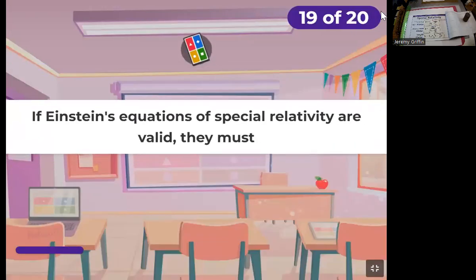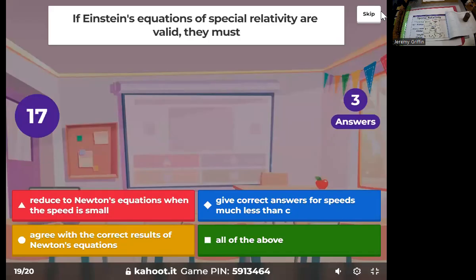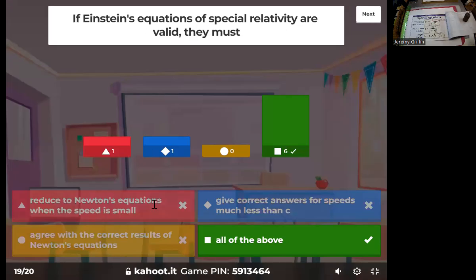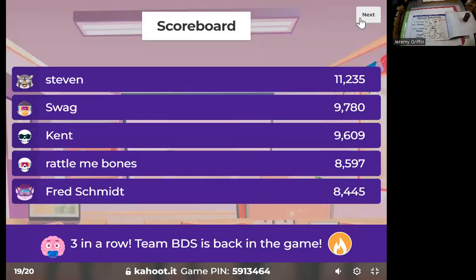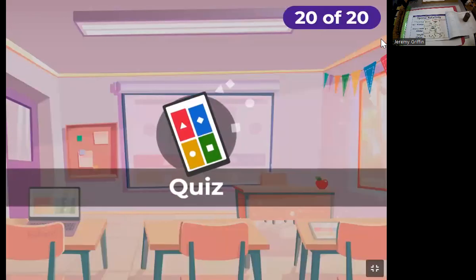If Einstein's equations of special relativity are valid, they must... Yeah, nice. That's the correspondence principle all over again, right? So they do have to also verify Newtonian mechanics for non-relativistic cases. Right? Yeah, there you go. All of the above. Right, nice.